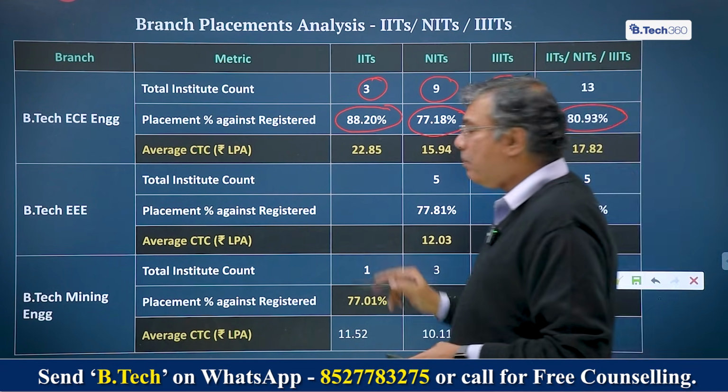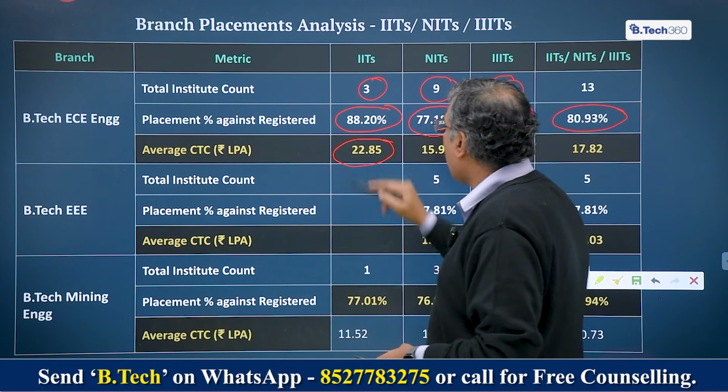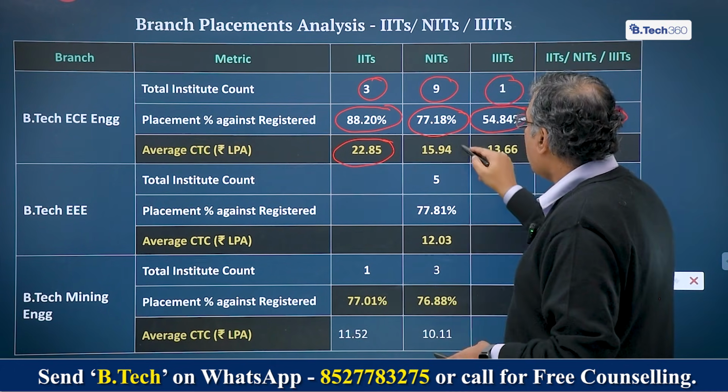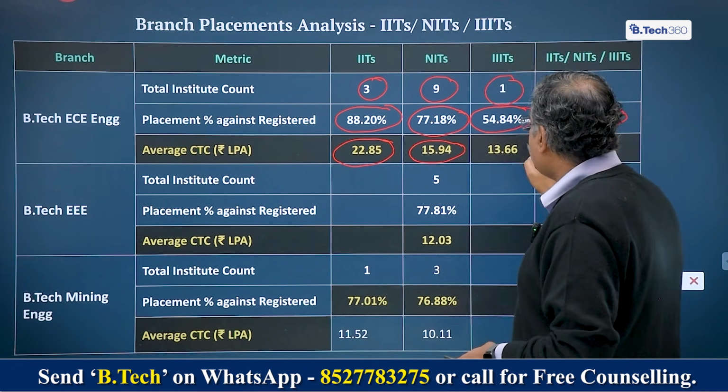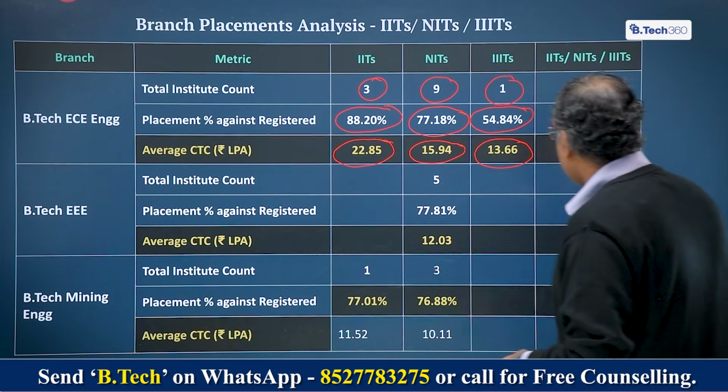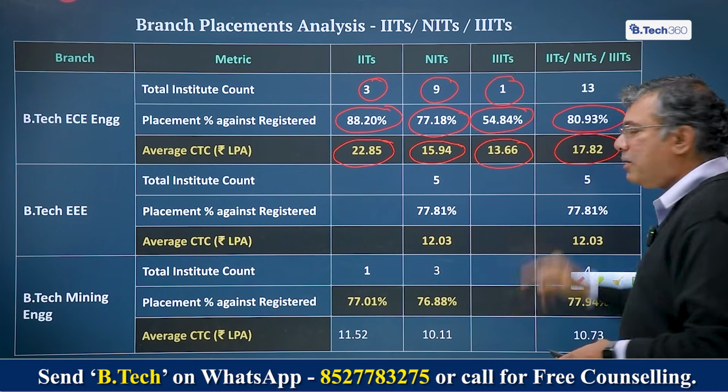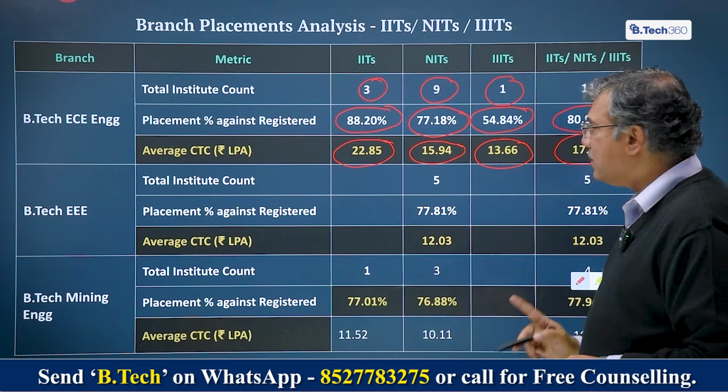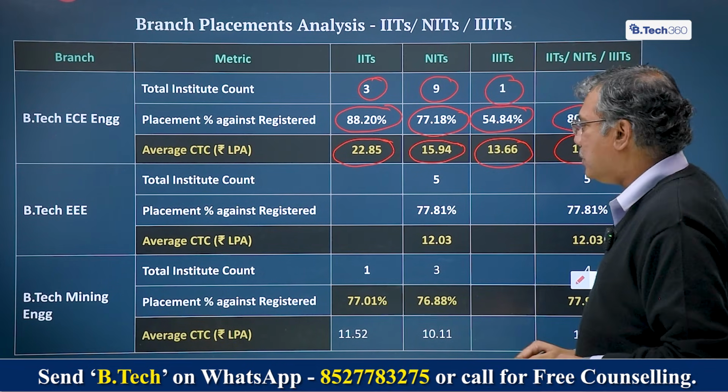Now, what is the average of the median salary? 22.85 lakh for IITs, 15.94 for NITs, 13.66 for the IIIT that we have data for. Overall, we're talking of 17.82 lakh as the average of the median salary across these 13 institutions.